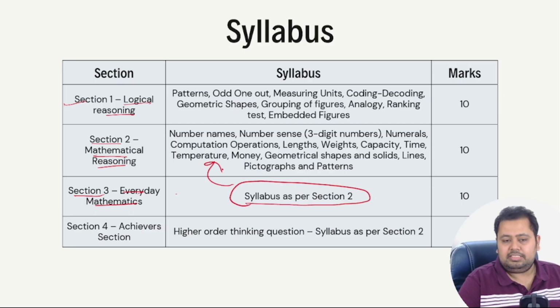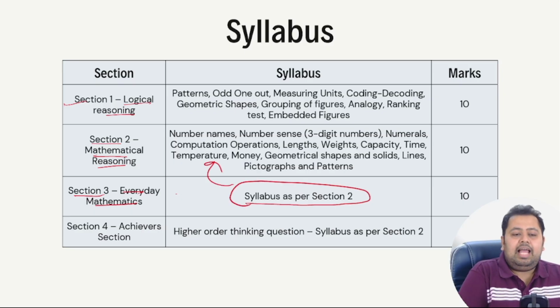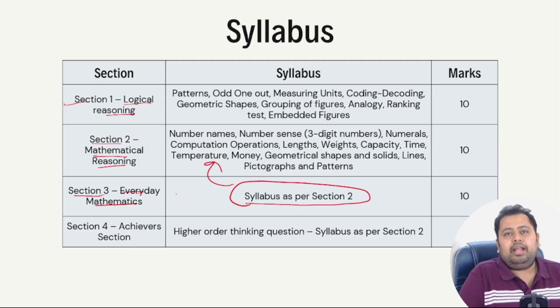The same syllabus stays, but you will have questions more on the application side of things, like questions on the things that you or your child does daily, right? So for example, in terms of time, what is the time right now, or more application-based questions on time, on money, etc., or even on addition, subtraction, multiplication and division as well.